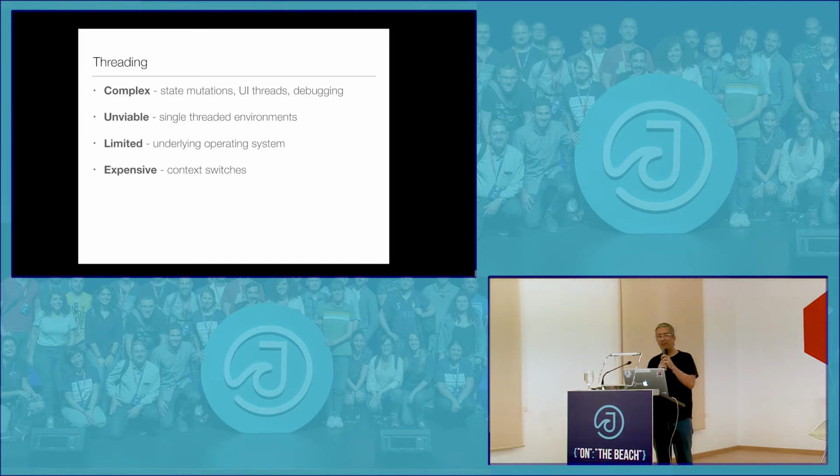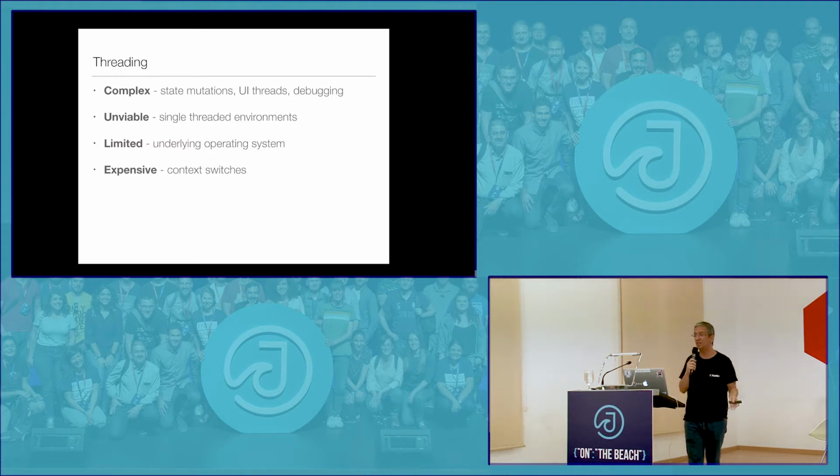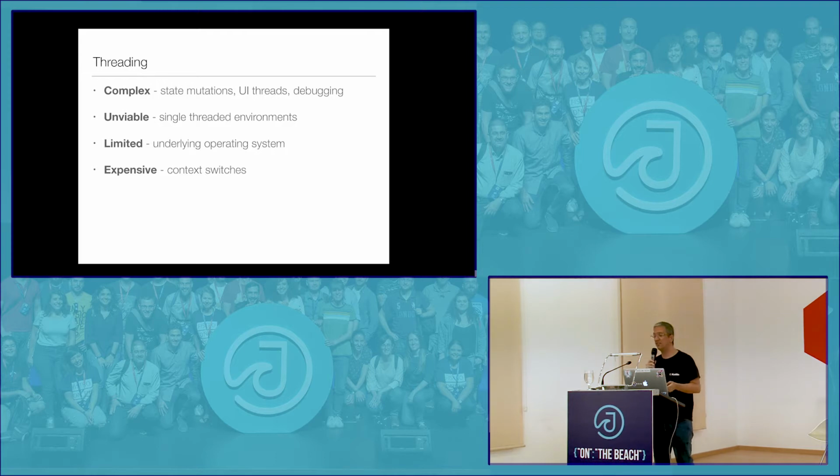Then you have the unviability of some scenarios. There are certain platforms that do not allow you to have threaded systems, so you have to fall back onto some other model. And it is limited because of the underlying operating system. In fact, normally when I do this talk, I show a demo of how to launch threads. And when you launch about 100,000 threads on Mac OS, it dies at some point. Very soon it's going to die and it's going to say unable to launch native threads.